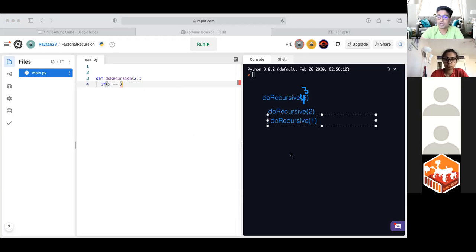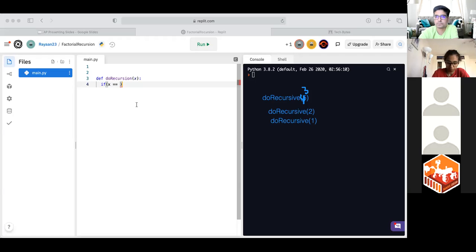Now, once we reach the 1, when the value of 1 is being passed in as a parameter, we have to look for something because that's when we're going to return the value of 1. So what are we looking for as our base case? Do we want to go to 0? Do we want to multiply everything by 0? No. So when do we stop?